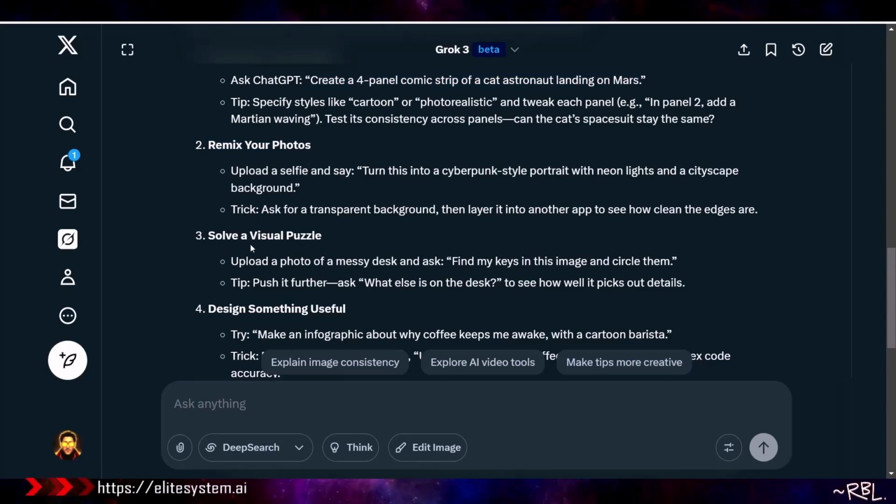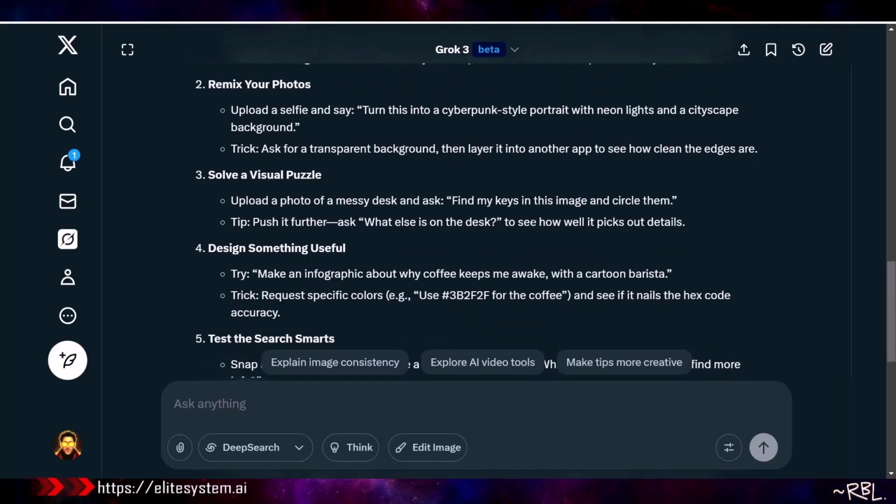All right. Solve a visual puzzle. Just upload a selfie and say, turn this into a cyberpunk style portrait. Interesting. Solve a visual puzzle: upload a photo of a messy desk, find my keys in this image and circle them. All right. What else do we have here? You know what? We could do this. Let's do it. How about that? Ladies and gents, let's do it.